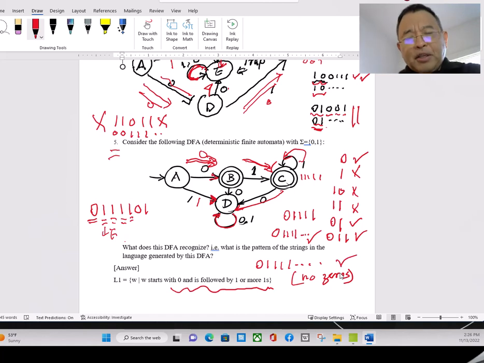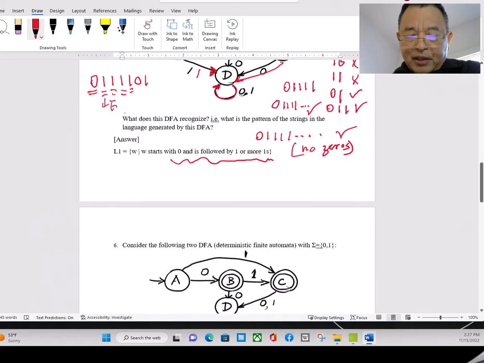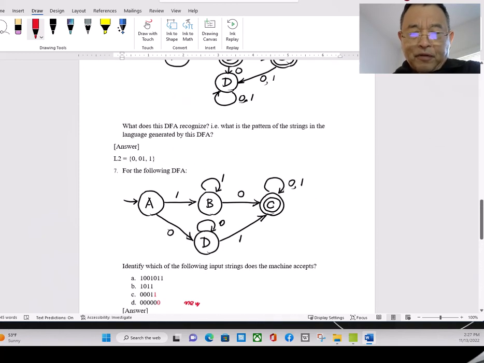So the automaton is a machine to recognize a set of strings. You think about it, an automaton is a kind of language. All the strings that it accepts form a language, or a set of strings. Next question is simply another one. So you follow this idea, play with this. It accepts 0, 0, 1, and 1. So play with the next one.